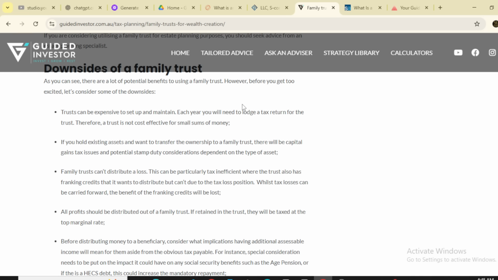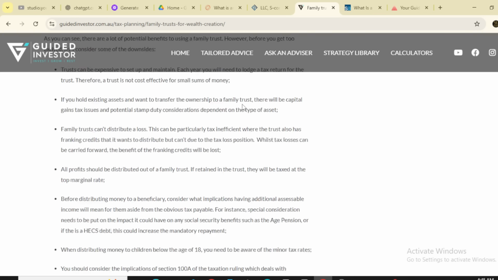Whilst the tax losses can be carried forward, the benefit of the franking credits will be lost. All profits should be distributed out of the family trust. If retained in the trust, they will be taxed at the top marginal rates.